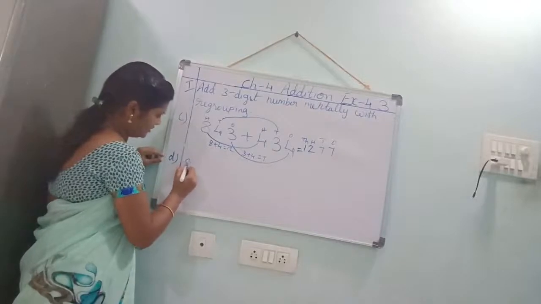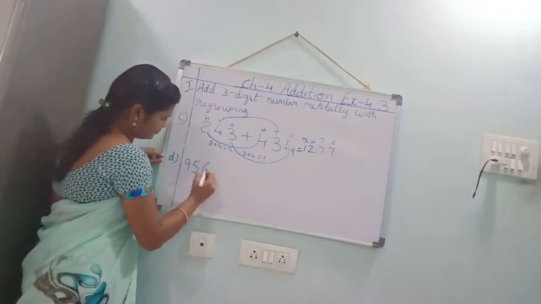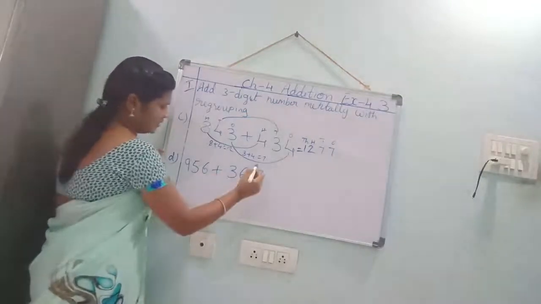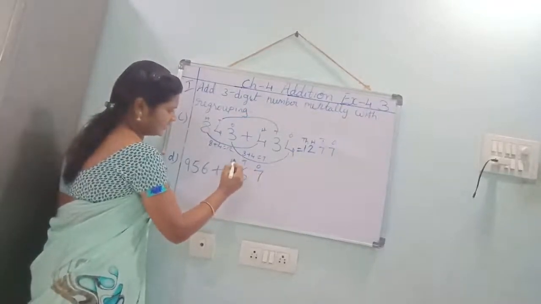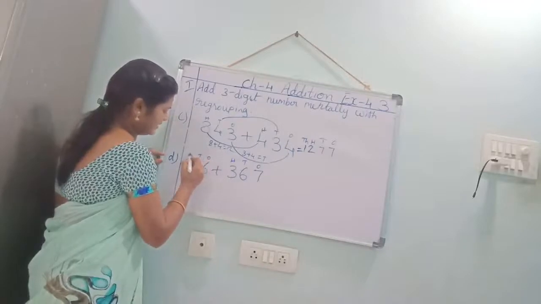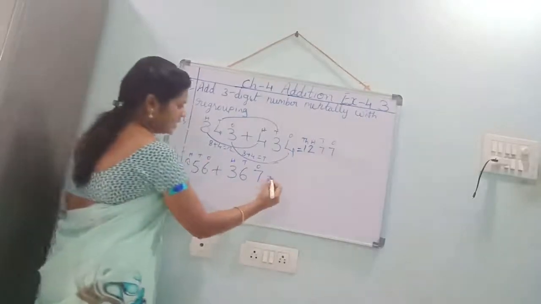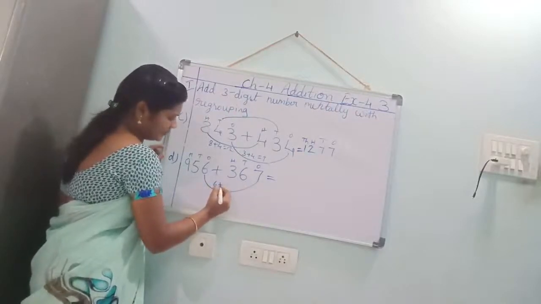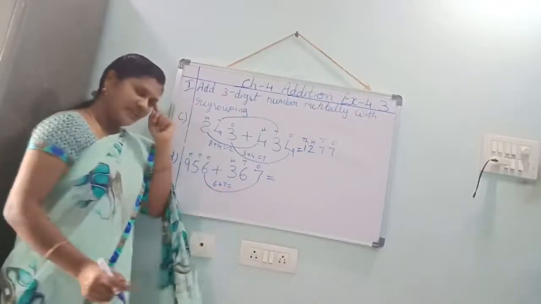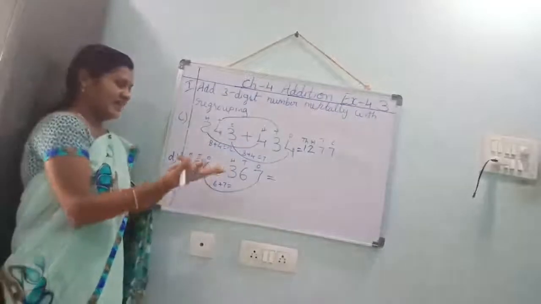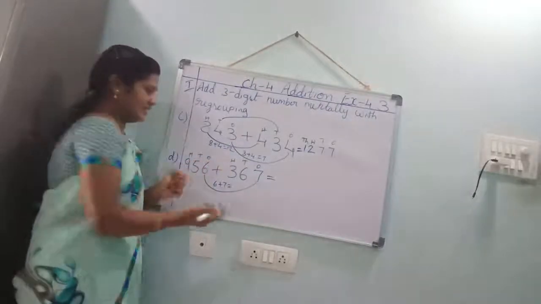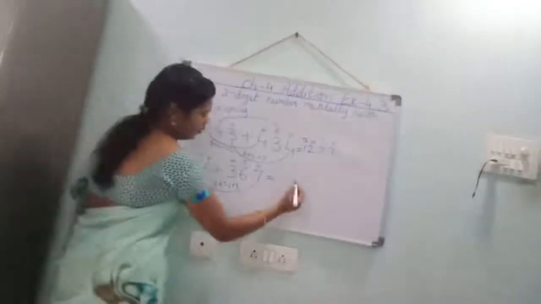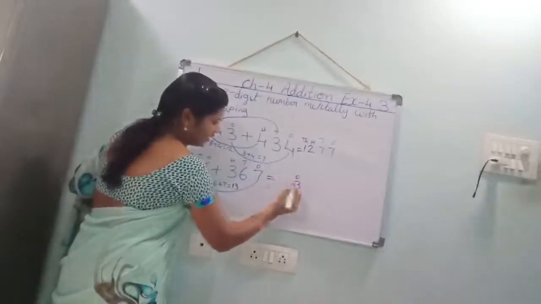Now, one more sum, children. See here. Ones place, tens place, hundreds place. What you have to do? You should add the ones place. 6 plus 7. 7 in the mind, take 6 fingers. 7 after 8, 9, 10, 11, 12, 13. Should we write 13 like that in the ones place? No. In the ones place you should write 3.